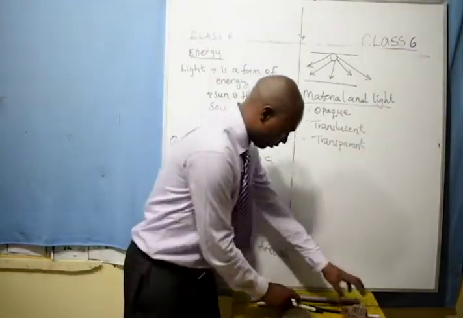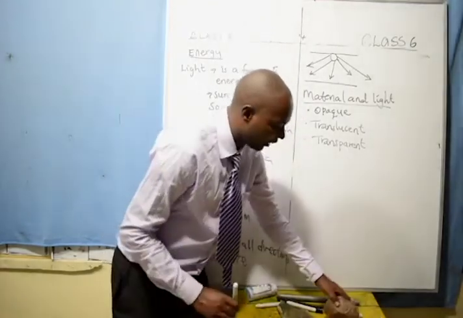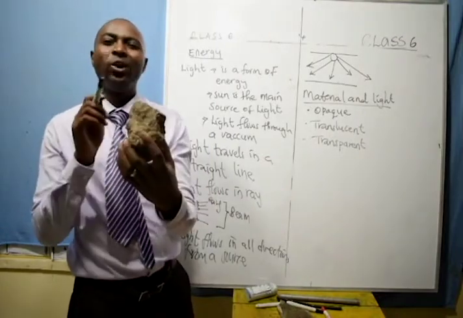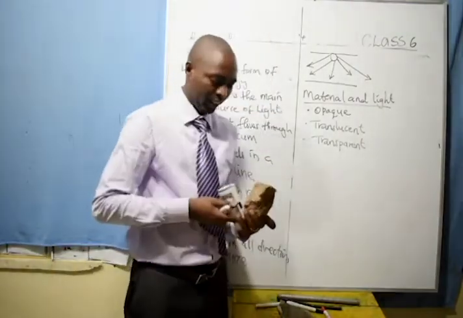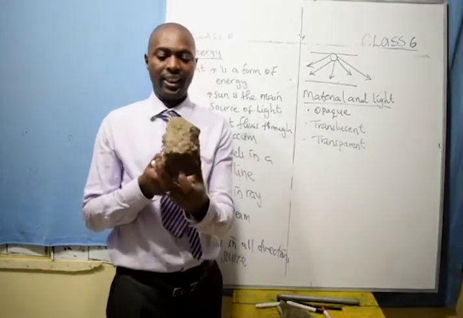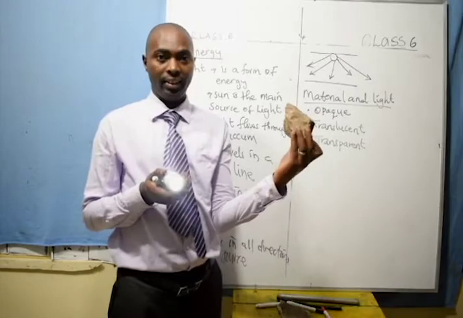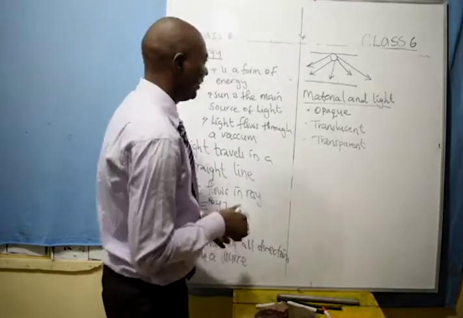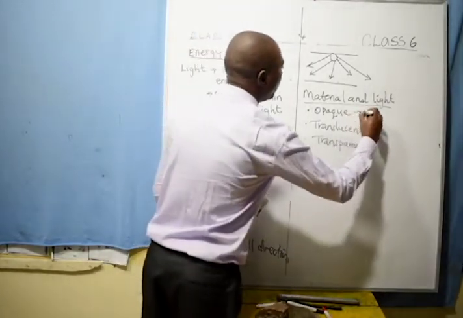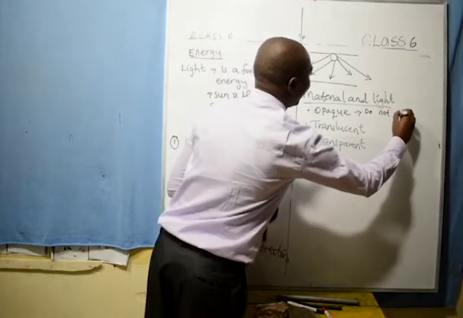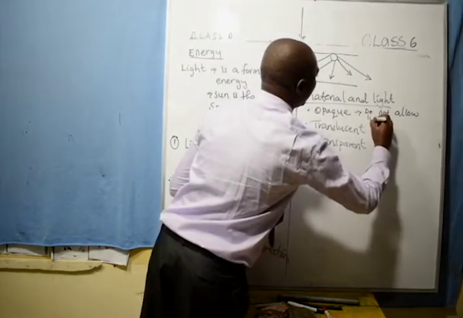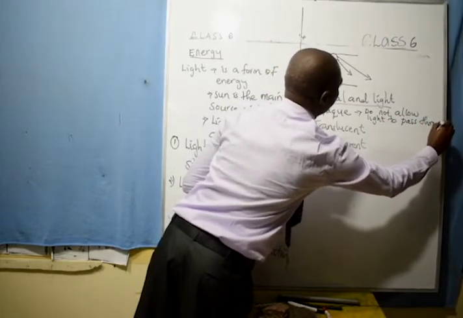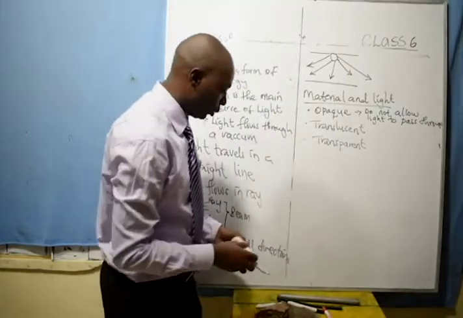The first opaque material is this one. A stone is a very good example of an opaque material. Why do we call it opaque? It does not allow light to pass through. If I shine the torch through this, you cannot see the light. The stone blocks all the light or absorbs all the light. Such materials are said to be opaque. They do not allow light to pass through.